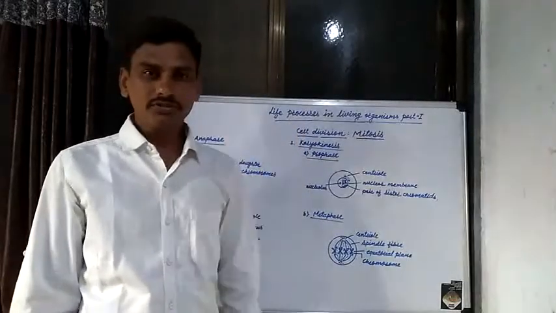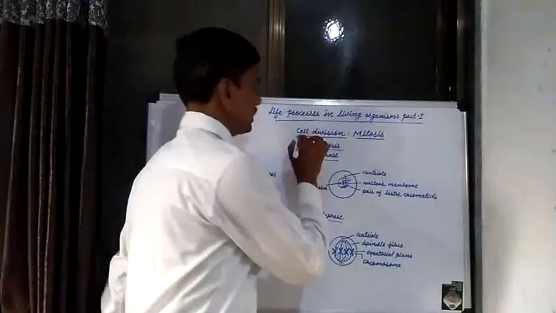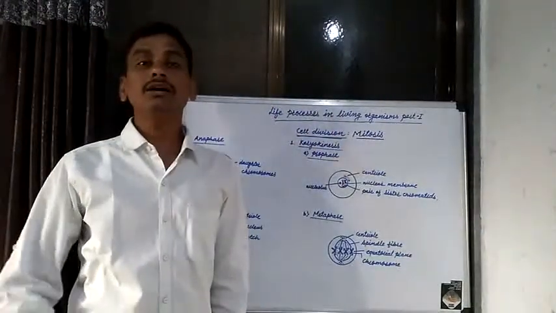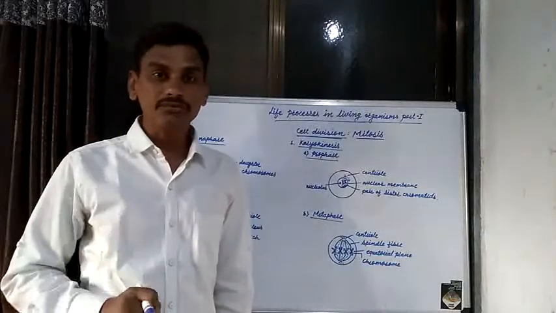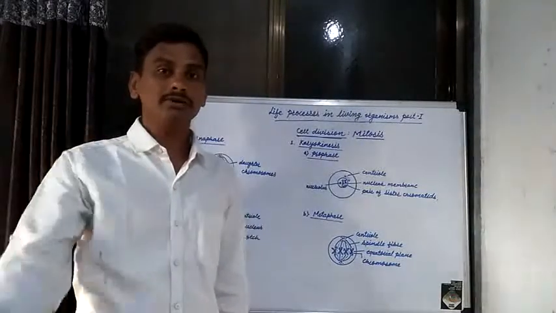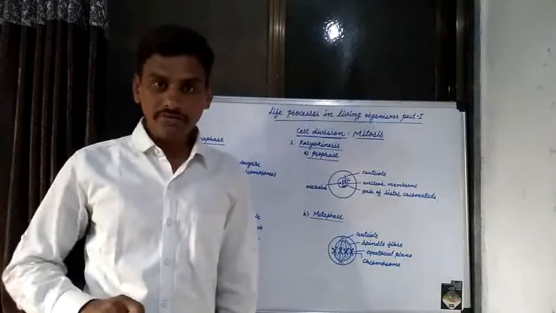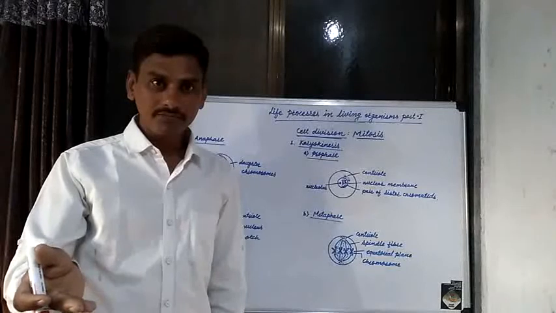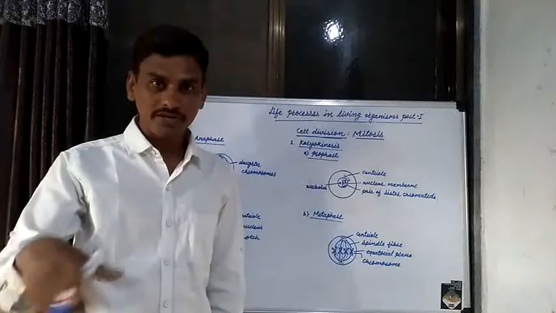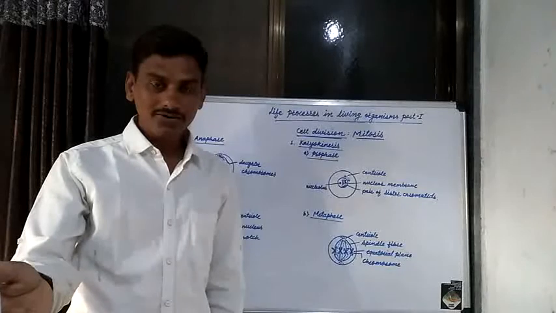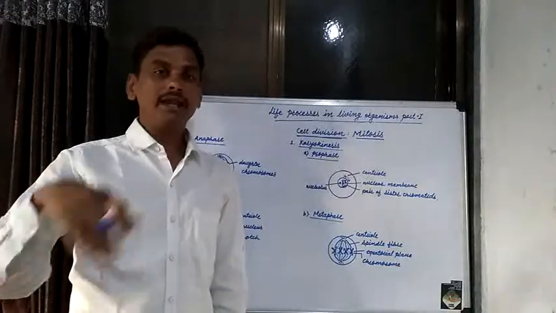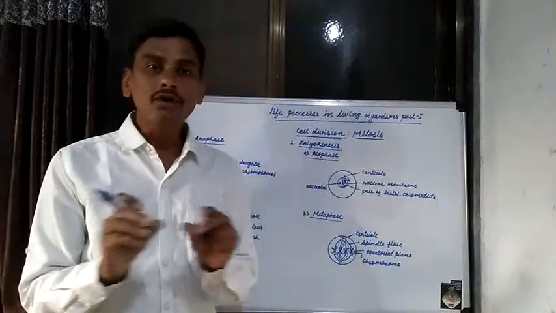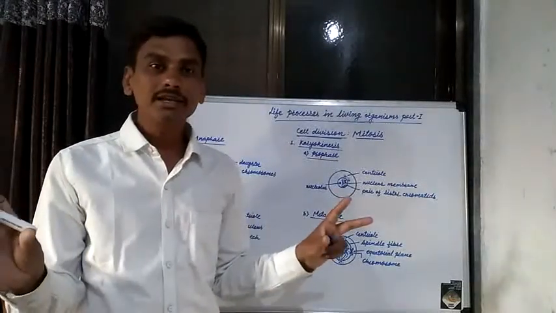The second important life process in living organisms is known as cell division. Cell division is one of the most important life processes in multicellular living organisms. Unicellular living organisms have a single cell, for example amoeba, paramecium, euglena, and various protozoa. In unicellular living organisms, all processes are carried out by the single cell.